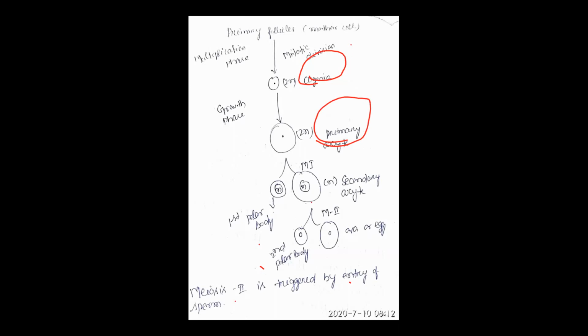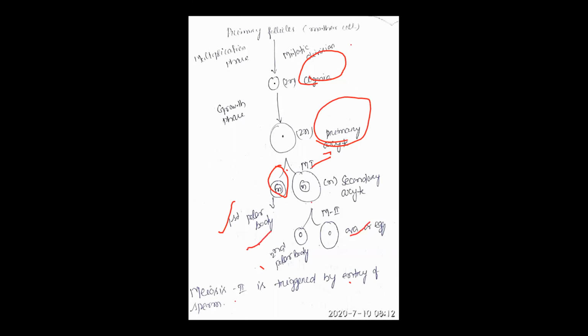As the primary oocyte having cytoplasm and it is unequally distributed, the daughter cell with lower amount of cytoplasm is called first polar body, and the one with more amount of cytoplasm is called the secondary oocyte. Then the secondary oocyte forms two cells. One is called second polar body and the other is called ova or egg.